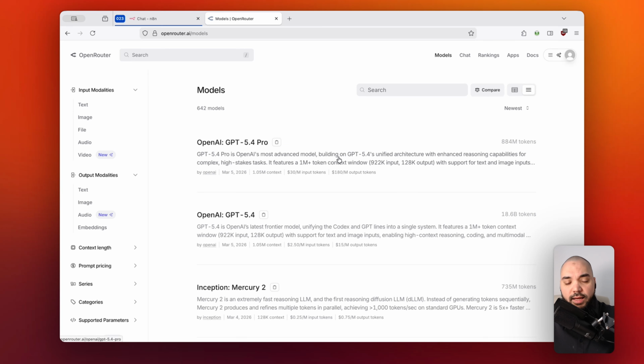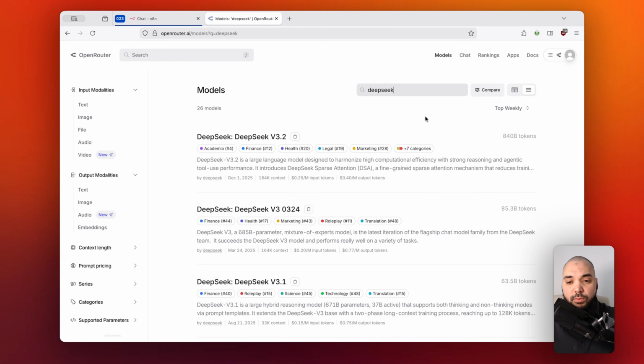So you can have access to the big players if you want. So OpenAI and Claude and whatever. And there are also open source models that you can talk to. For instance, if you look for something like DeepSeek or any other open source model that you can imagine, then you are also able to talk to this one. So you just need to create one account for this, but you have access to all the models that you are used to, including their according pricing, right?